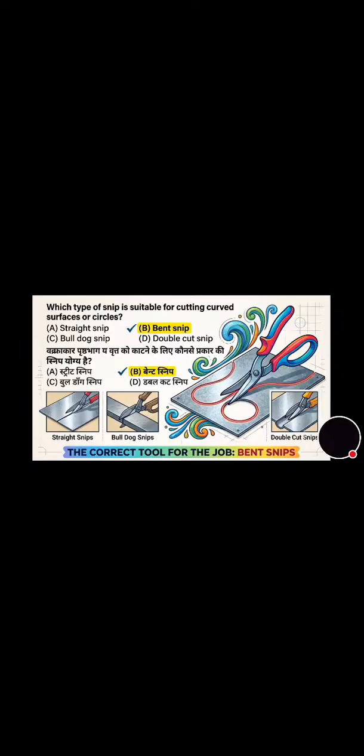Which type of snip is suitable for cutting curved surfaces or circles? Straight snip, band snip, bulldog snip, double cut snip. And its correct answer is option B, that is band snip. Now we will move towards the next question.